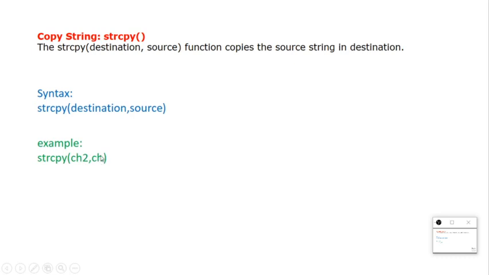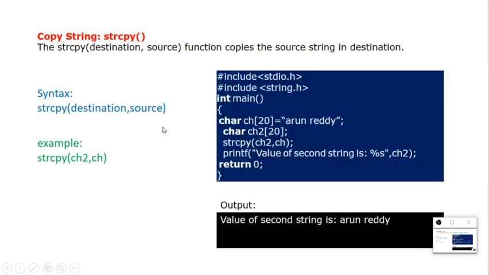So whatever value is stored in ch will be copied into ch2. Let us see a small program. Here I have taken ch, and in ch I have taken Arun Reddy as the value. Immediately this Arun Reddy will be stored in ch. I have also taken another variable, ch2.